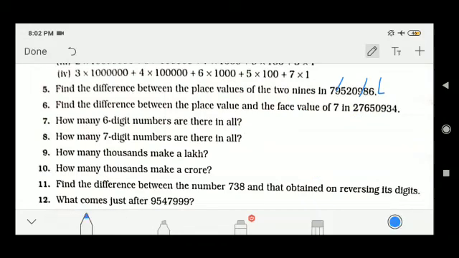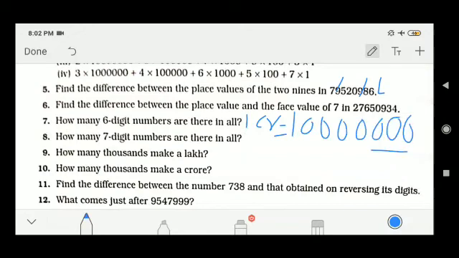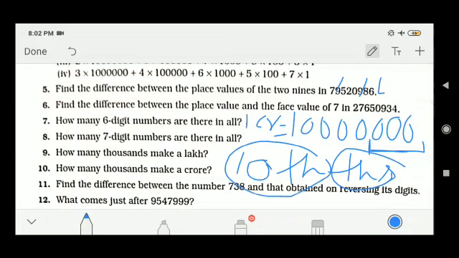Similarly, next question is: how many thousands make 1 crore? You know 1 crore. In 1 crore, how many zeros are there? 7 zeros are there: 1, 2, 3, 4, 5, 6, 7. So after 3 zeros of the thousand, how many are there? 4 zeros are there. So 10,000 thousands make a crore.